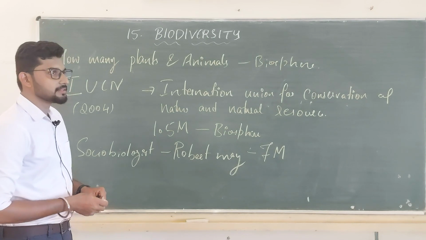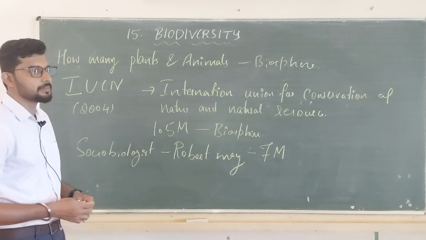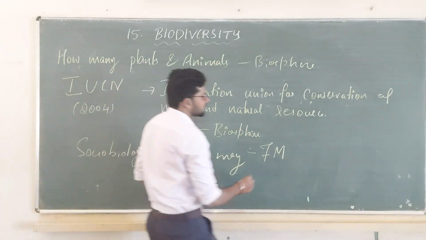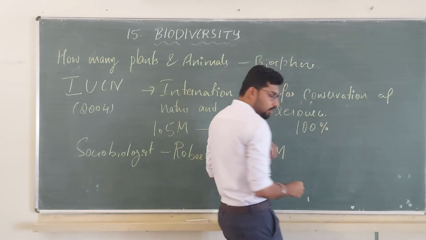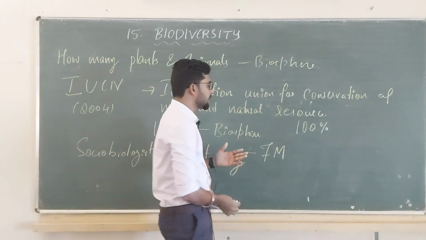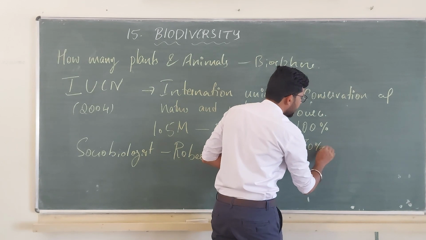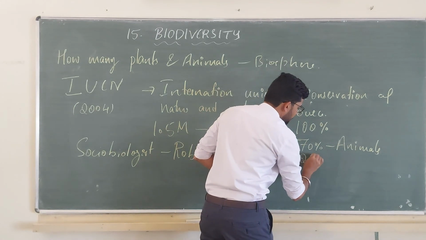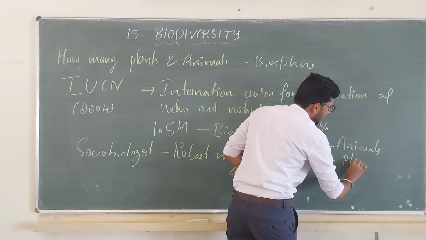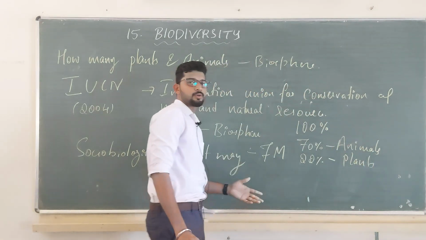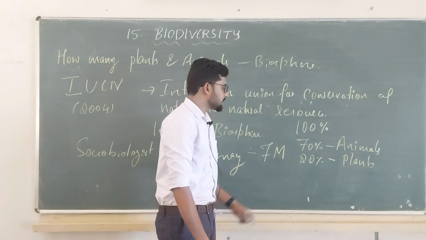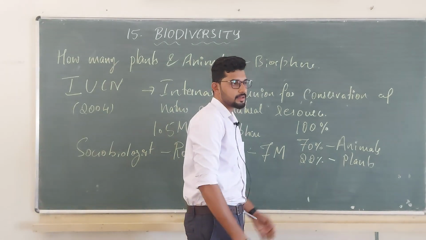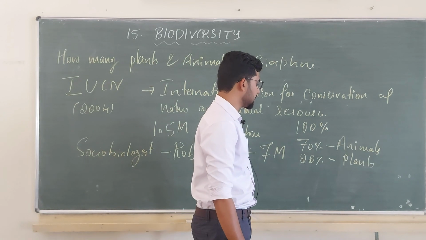If I take the total number of species in my biosphere as a whole, as 100%, then out of 100, 70% of the organisms are animals, 22% of organisms are plants, and the rest are microbes, whatever we have not noticed.